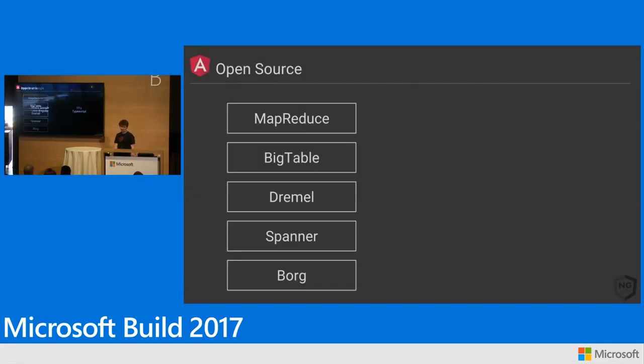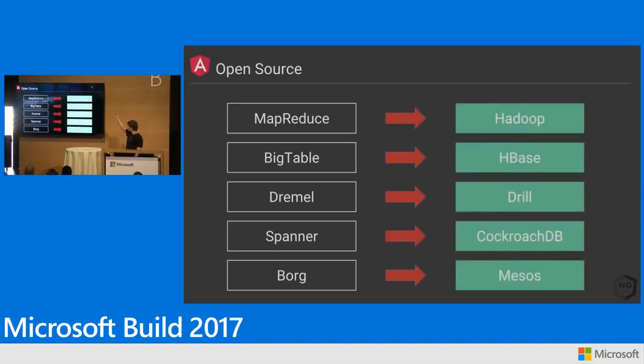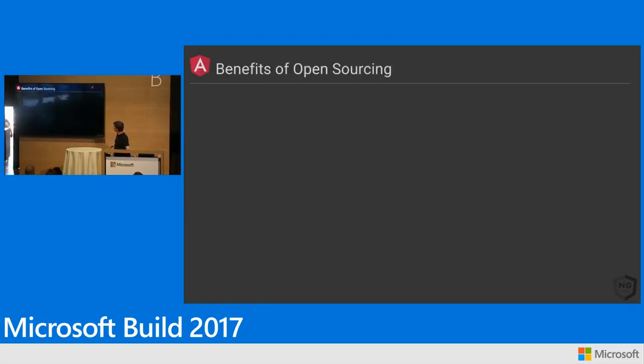So why do we do open source? Why do we do things like TypeScript? These are products we've made, right? MapReduce, Bigtable, Dremel, Spanner. These are all things that are done inside of Google. And you've probably heard of the outside world equivalents, right? These are clones, things that we haven't shipped. Typically, somebody goes, that's a good idea, and redoes it. So we like working in open source. TypeScript's a big part of that. Why do we do open source? A, because we like getting the credit, right? This is the honest thing.